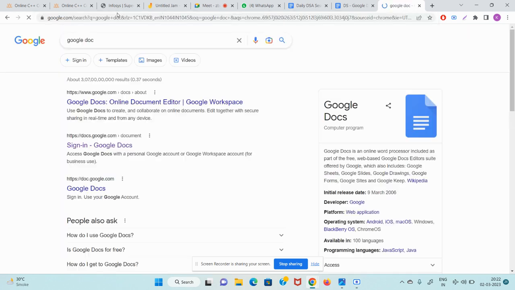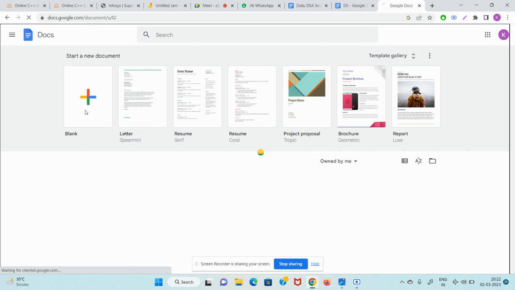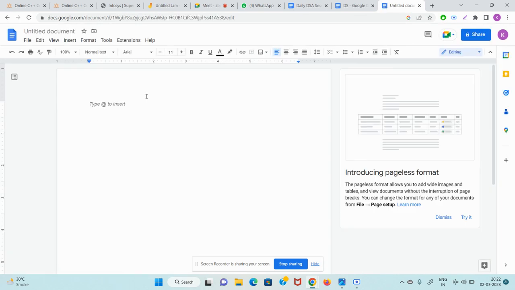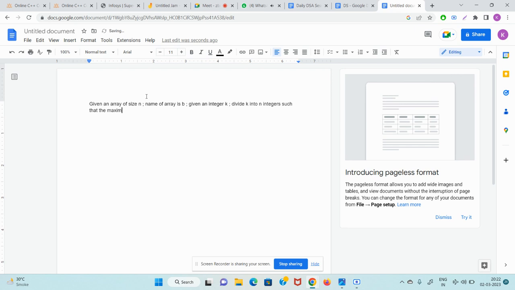Google Doc. So basically they are saying the question is: given an array b of size n, and given an integer k, divide k into n integers such that the maximum value of all indices by the given function is as minimum as possible.